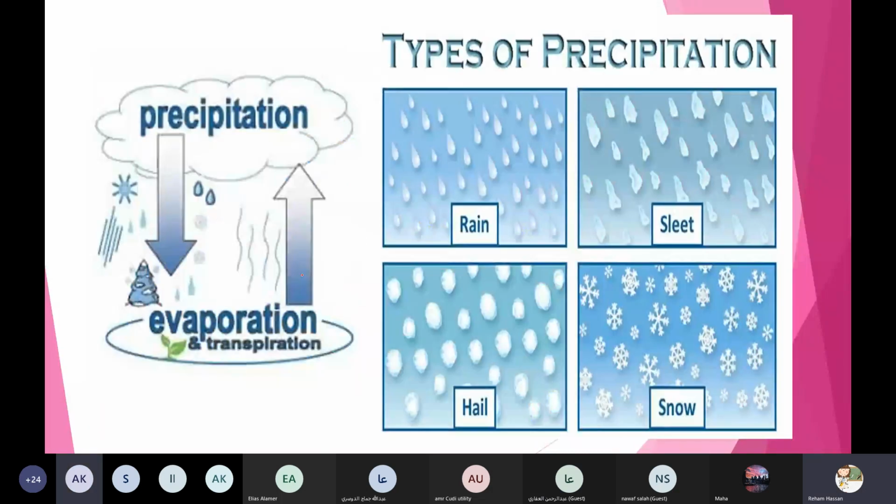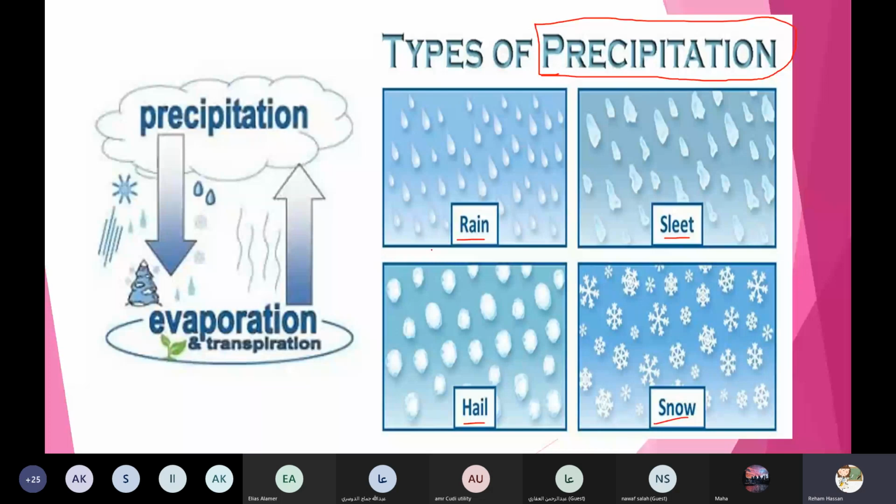This is the water. If the water falls back to the earth, it's called precipitation. And we have four types of precipitation: rain, sleet, hail, and snow.